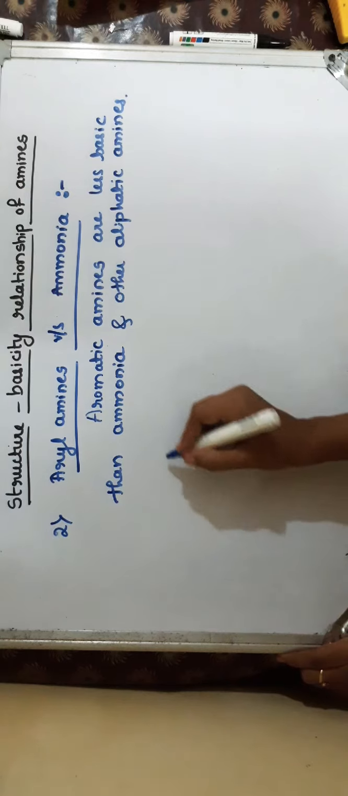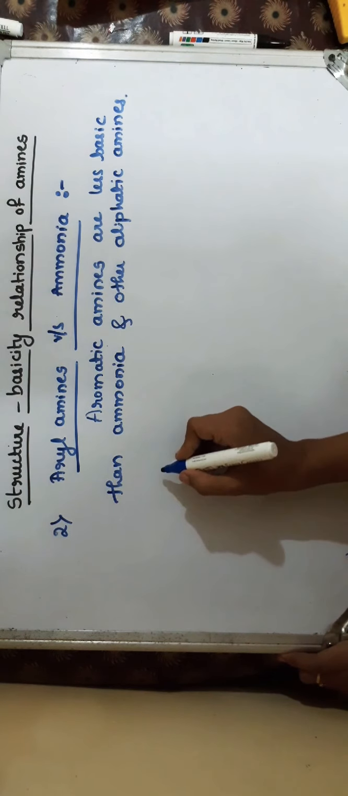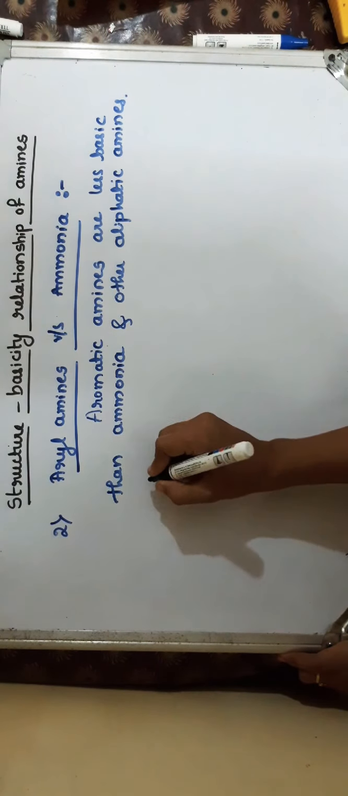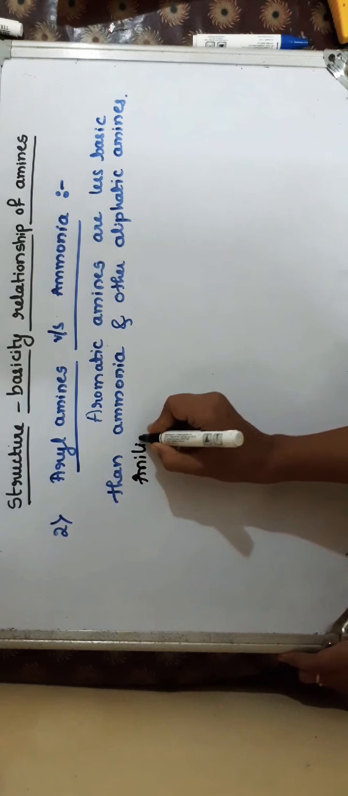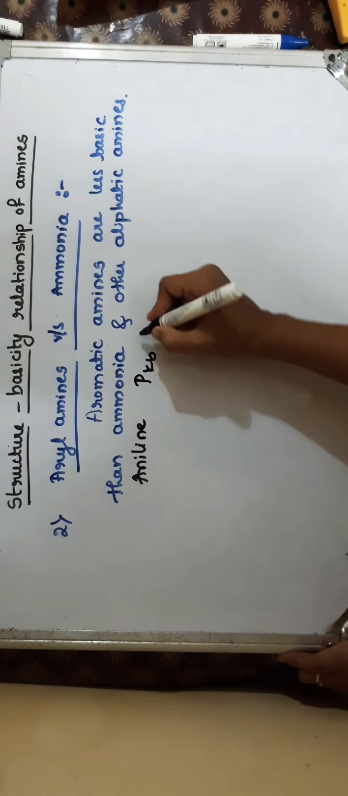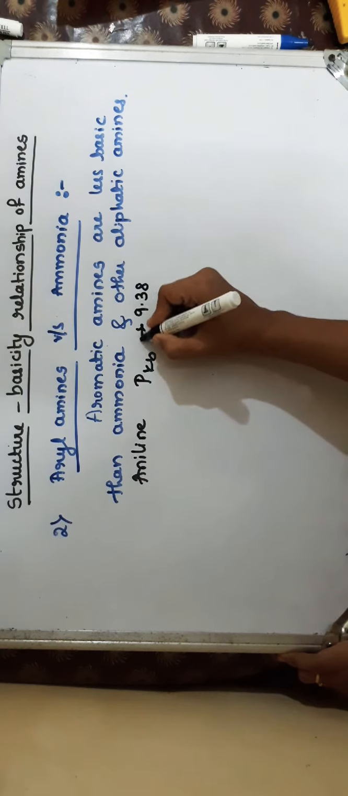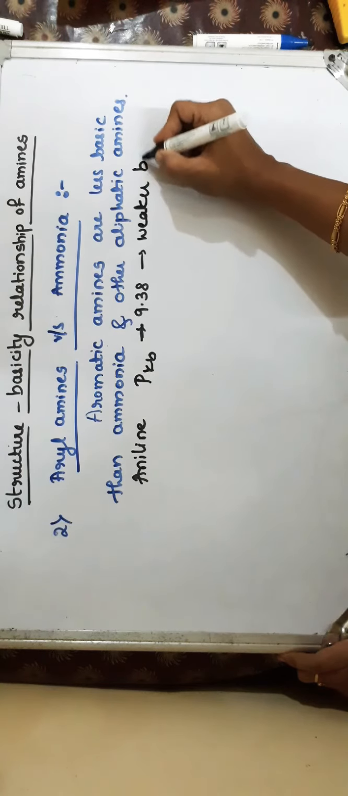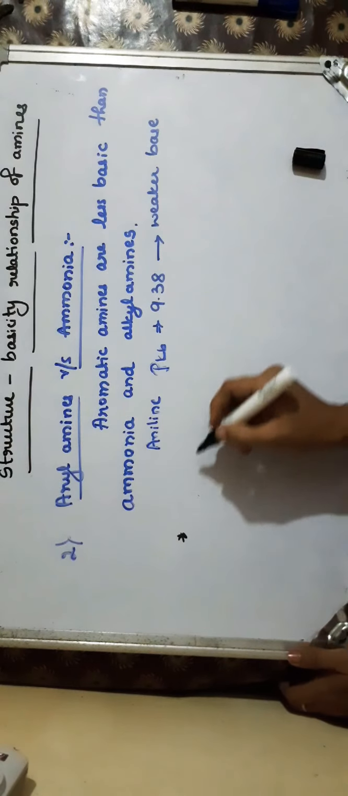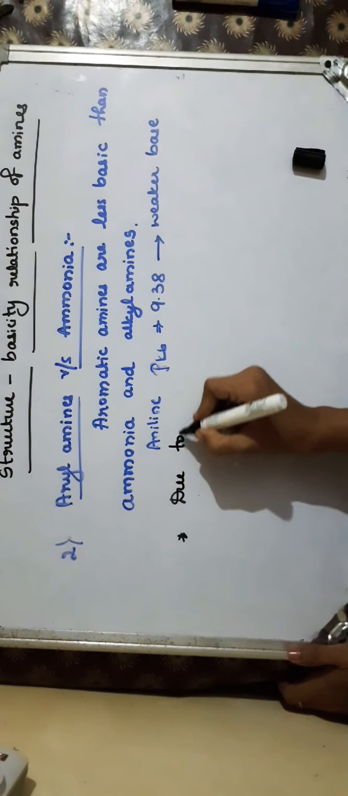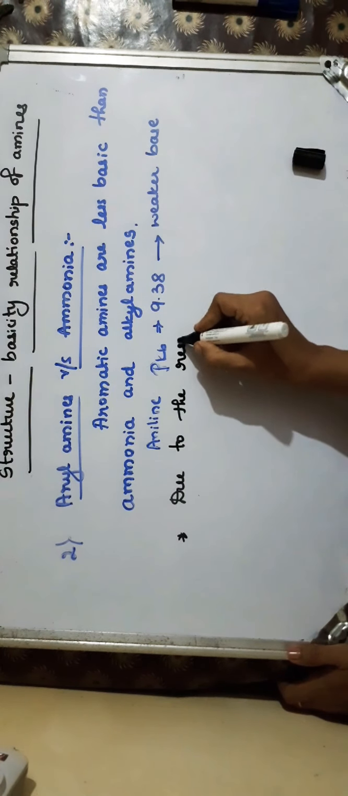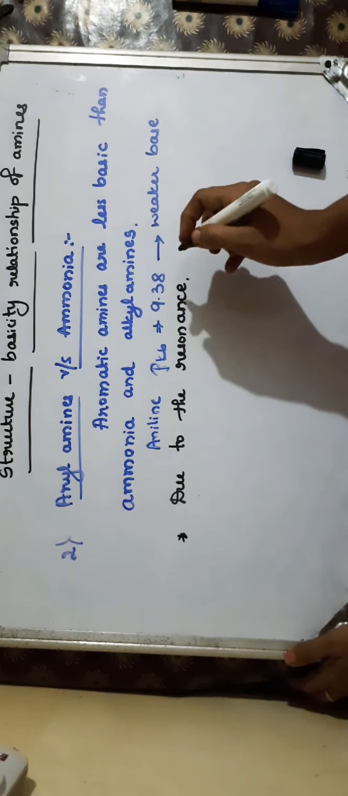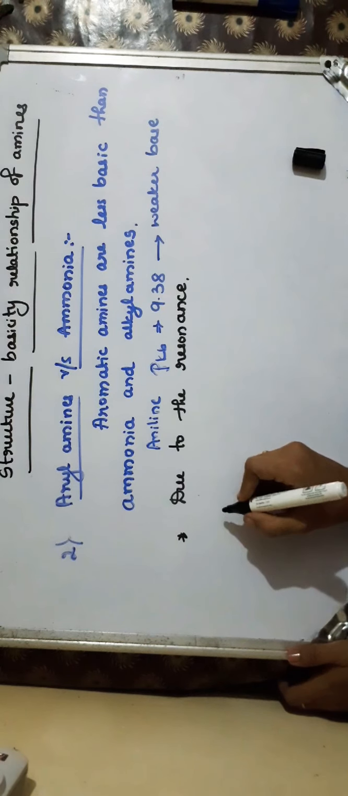Okay, here I can take an example of aniline. Aniline has a pKb value of 9.38, right? So it is a weaker base. Why it is a weaker base, that we'll see now. Due to the resonance in aniline, aniline may be regarded as the resonance hybrid of the following structures.